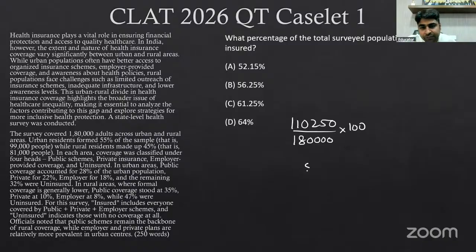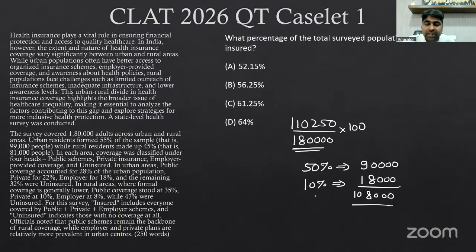So obviously the 50 percentage value will be the half of that, that is going to be 90,000. It is obviously more than that. The 10 percentage of that, if this is 100 percentage, then 10 percentage will be 18,000. That is still more than that. So more than 60 percentage is the answer for sure. Okay, so 60 percentage we have got.